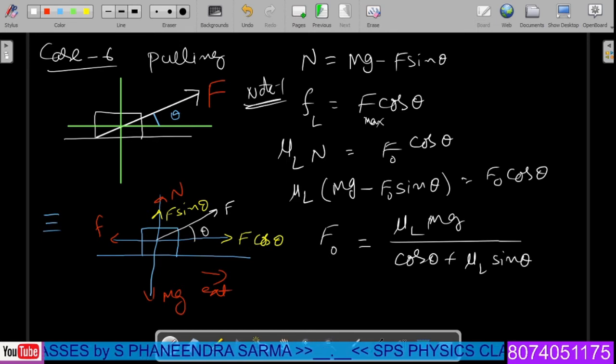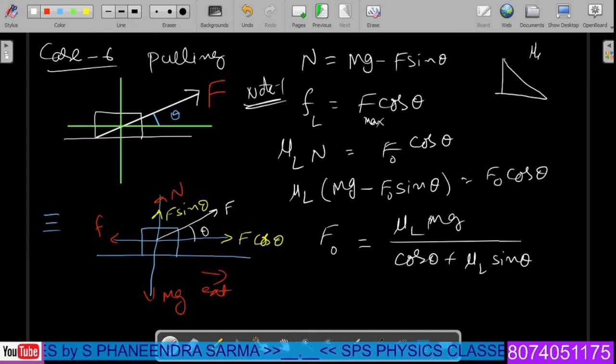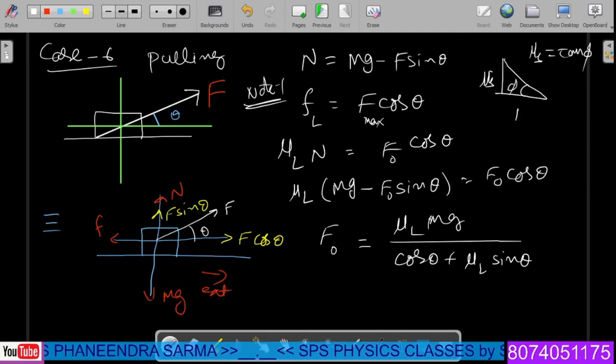We get, but from the previous geometry, if we try to prepare the limiting value, mu s is equal to, already we have from previous ones, tan phi. Therefore, we can write down as sin phi. The opposite side is mu s, adjacent side is 1, hypotenuse value is root of mu s square plus 1.